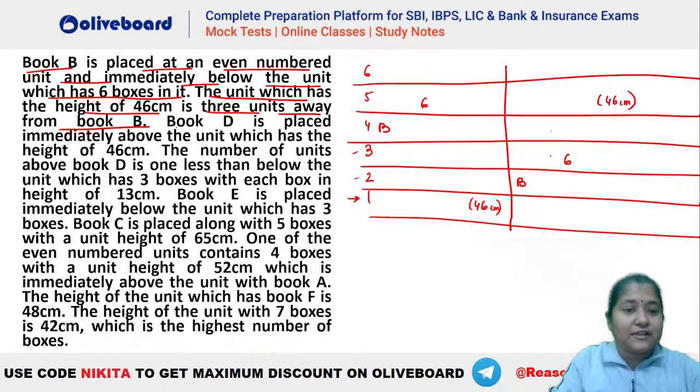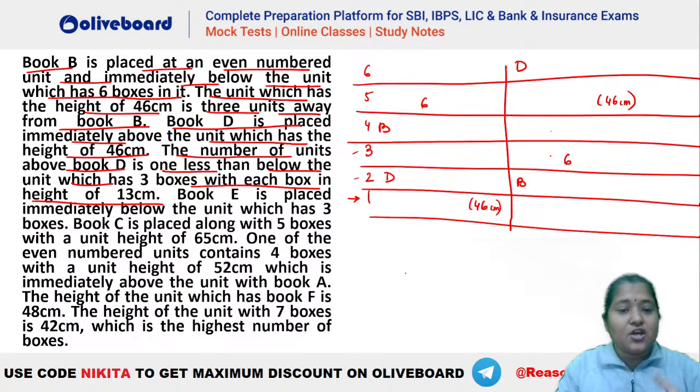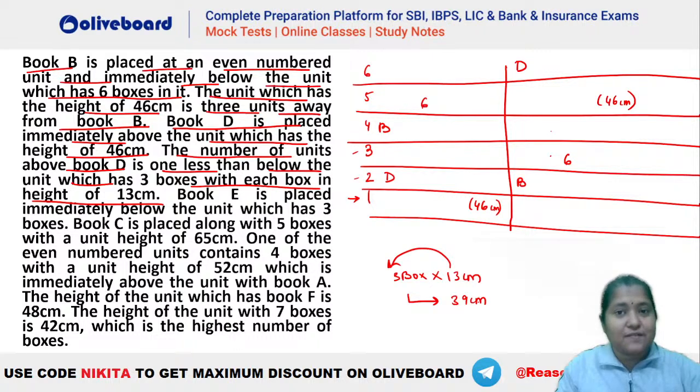After that, book D is placed immediately above the unit which has the height of 46. So just above 46 we should have D. So we have placed D. The number of units above book D is 1 less than below the unit which has 3 boxes, each of height 13 centimeter. That means the total height of this particular unit has to be 13 cross 3, which is equal to 39 centimeter, isn't it?